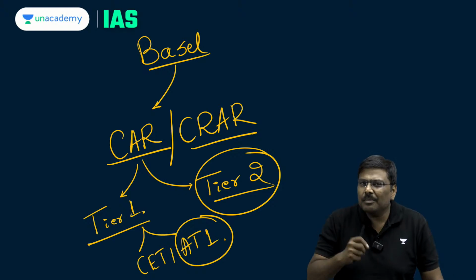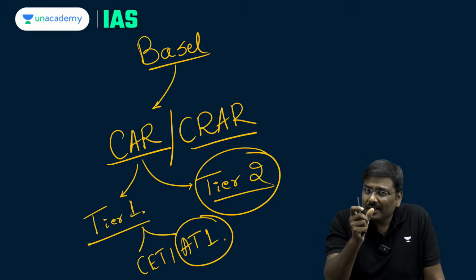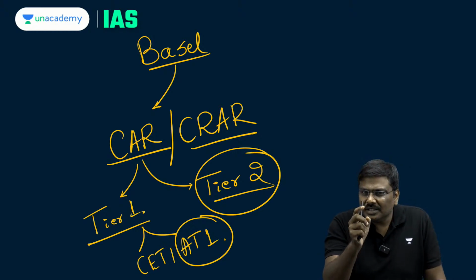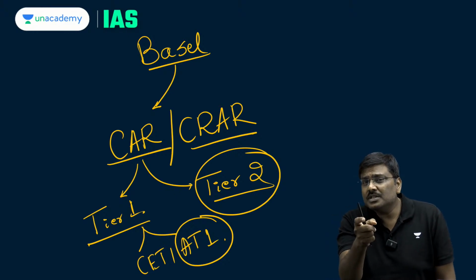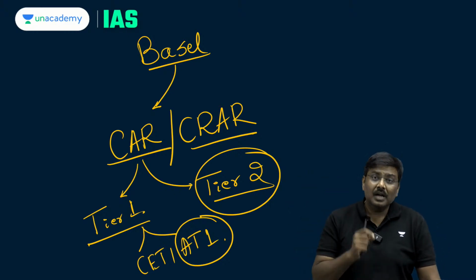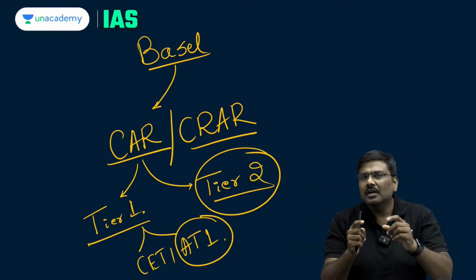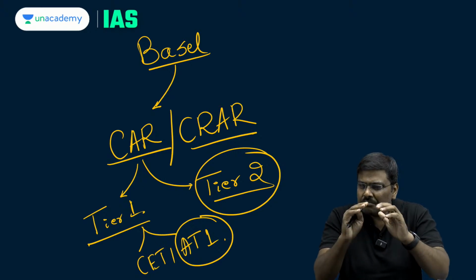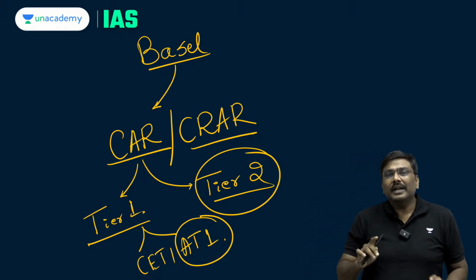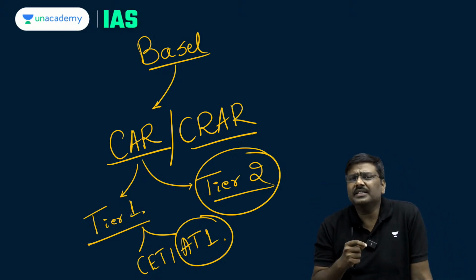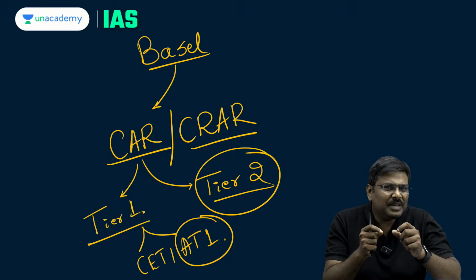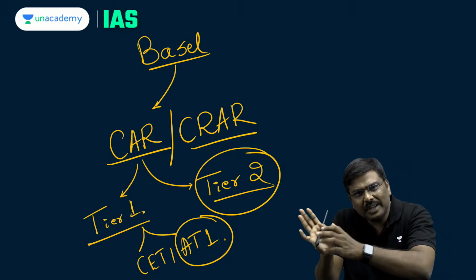But what is the speciality about these particular bonds? Why do we divide this capital into two parts? The reason is that tier 1 capital can absorb losses much sooner and in a much better way compared to tier 2 capital. Remember this. I repeat the statement: tier 1 capital can absorb losses much sooner and in a much better way compared to tier 2 capital. That is the reason why RBI and the Basel guidelines mandate that banks must hold more tier 1 capital compared to tier 2 capital.